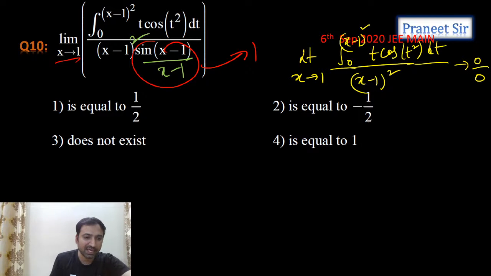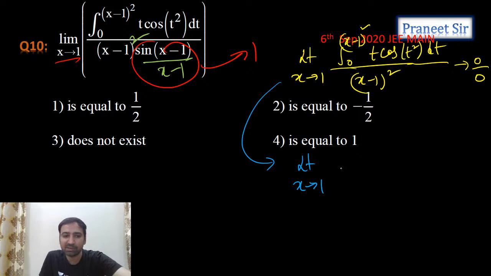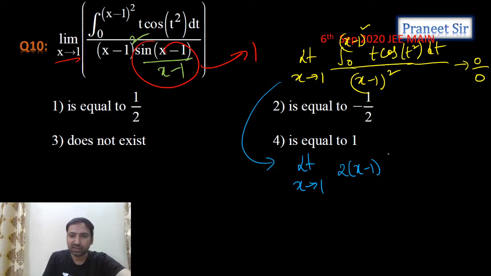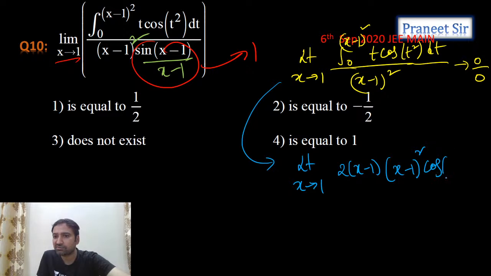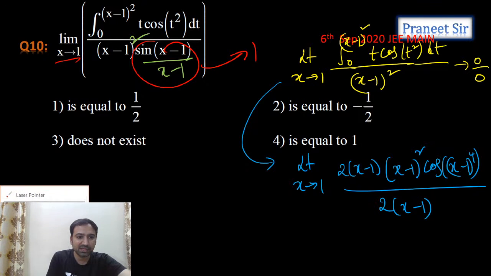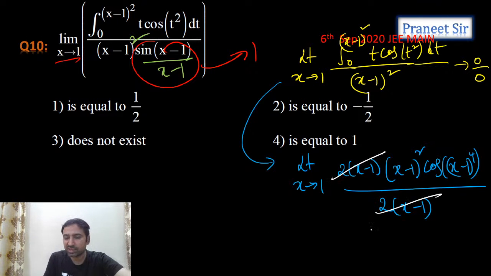If it is 0 by 0 form, can we apply L'Hospital rule? Let's apply L'Hospital rule. Limit x tending to 1. For the numerator differentiation, we need to apply Leibniz rule here. Upper limit differentiation, that is 2 times x minus 1. In place of t, we need to substitute the upper limit. Cos of x minus 1 whole power 4, I'll get it, guys. Divided by the denominator, 2 times x minus 1, correct now? So now tell me, is anything getting cancelled? 2 times x minus 1 and 2 times x minus 1 cancel.